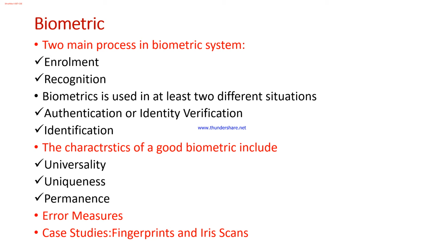Now initially I have collected the set of samples with me. So now that set of samples is next used for the matching purpose. So enrollment is, I'll enroll myself to a system, and the second one is in the real time, if I want to authenticate myself to the system.